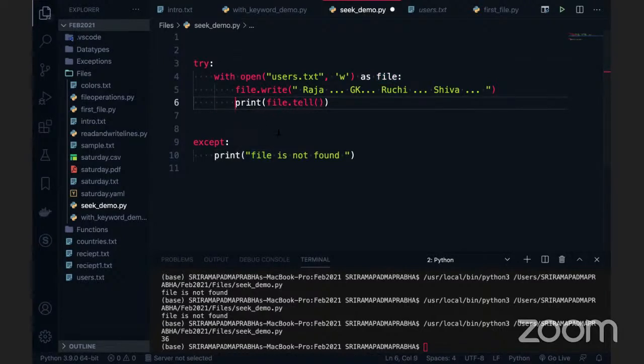So when you go to this print of file dot tell and execute it, I got the output 36. What is 36? 36 is nothing but a file pointer position. So 36, which we got, is telling the current file pointer position. The tell function will return the current file pointer position. So we got this tell, and tell is giving the file pointer position.